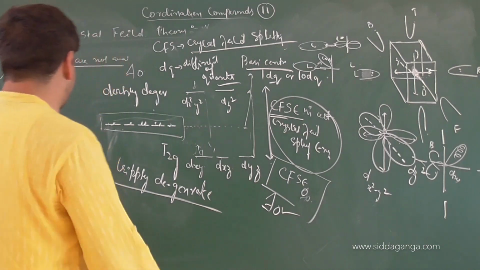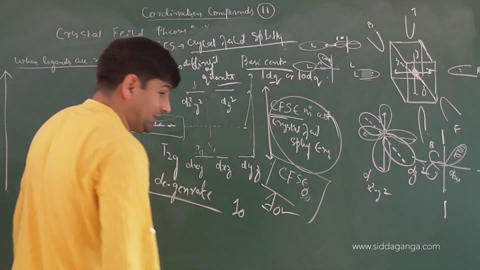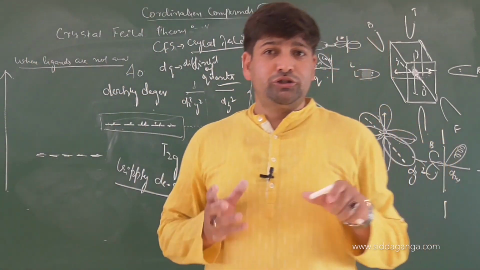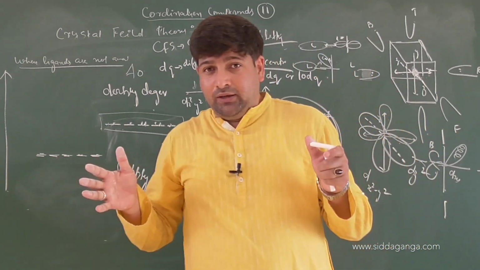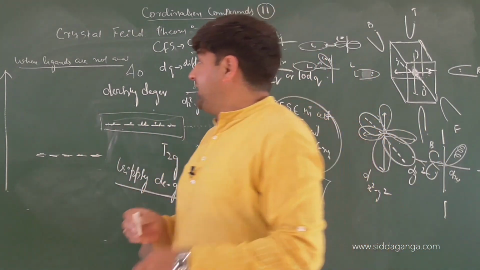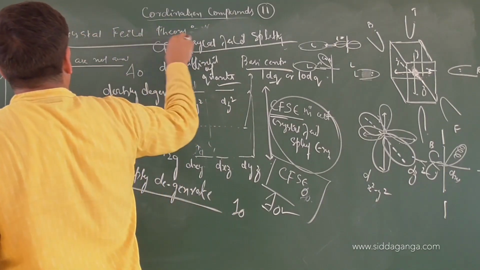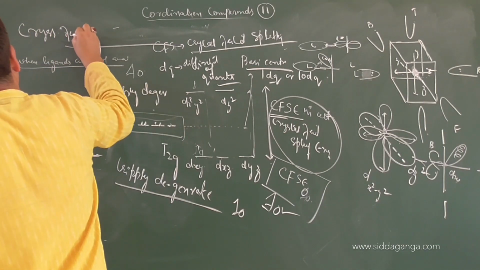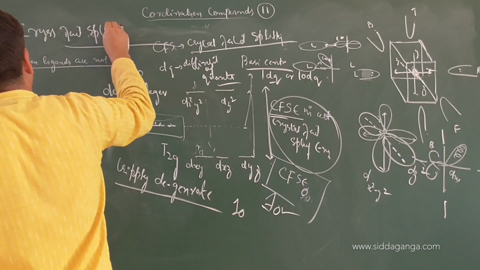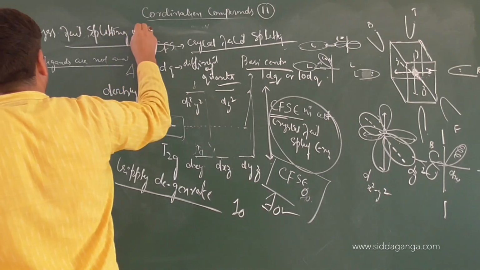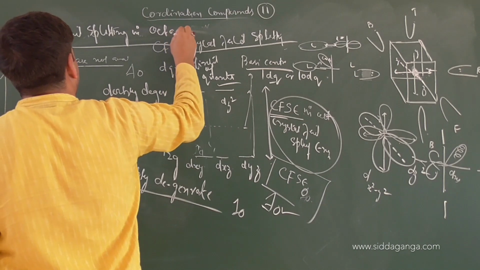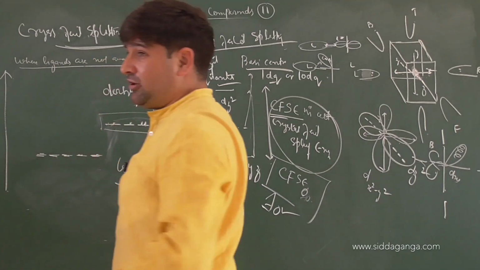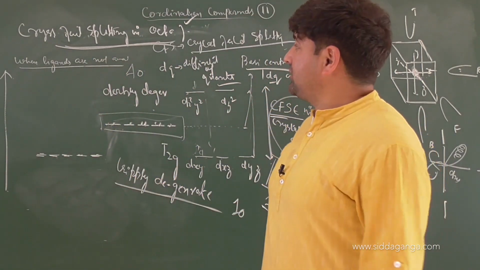In which field? Octahedral field. The short term for its representation is delta O. Did you understand how splitting has come into play here? So I'll repeat it. During splitting, what's happening? Ligands are coming in an octahedral field. I am talking about the octahedral field, in crystal field theory. So I'll write down here: crystal field splitting in octahedral field.